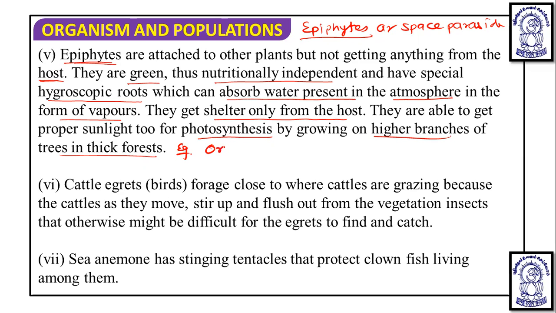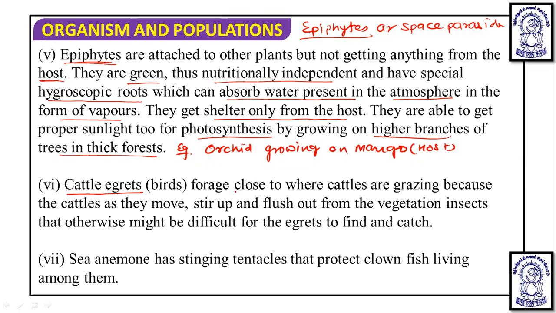So if we talk about the example: orchid growing on mango, and mango is the host. Okay. Now after this, the next example we take is of birds, that is the cattle egrets.